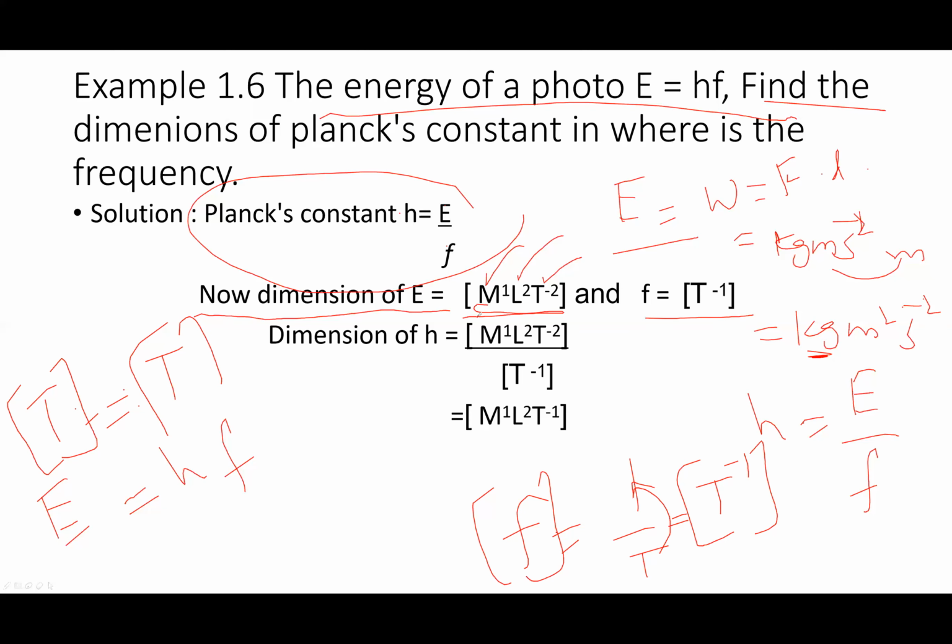So write the dimension of E and then write the dimension of T to the power minus 1. It will reduce by minus 1. So this will be the dimension of this one.